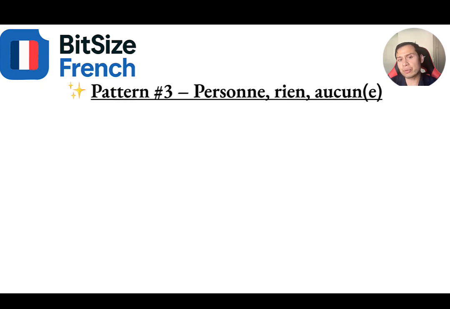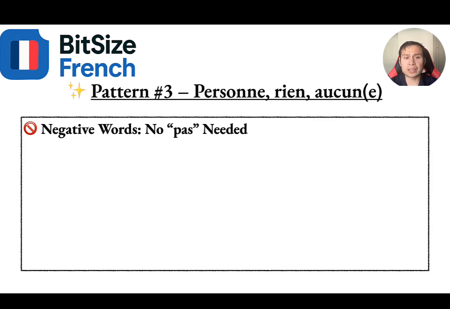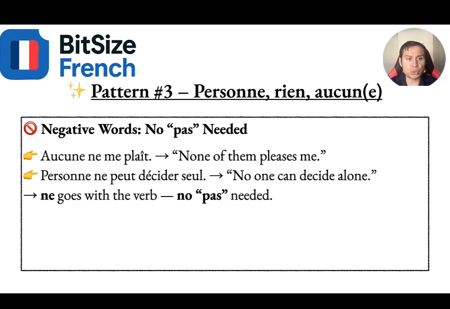Key pattern number three is usage with personne, rien, aucune, or aucun. With these negative words we don't use pas. For example, aucune ne me plaît. None of them pleases me. Aucune itself is negative already. Ne me plaît, we don't use the pas at the end. We don't say aucune ne me plaît pas. If you do that, it's going to be a double negative, so it's going to be incorrect.